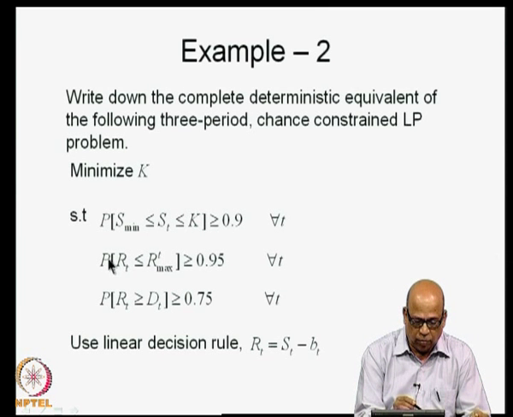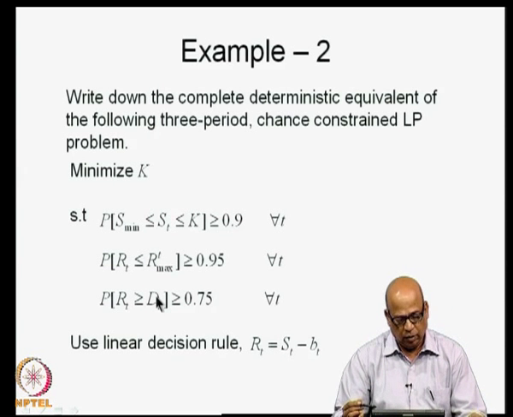Then we have the probability of RT being less than or equal to RT max, the maximum release during time period T, must be greater than or equal to 0.95. Then the probability of RT being greater than or equal to DT, the demand during the time period T, must be greater than or equal to 0.75, which means that at least 75% of the time my releases must be greater than or equal to the demands.